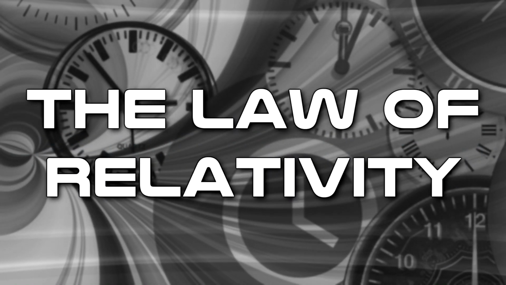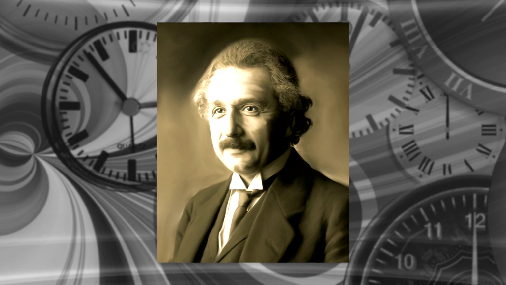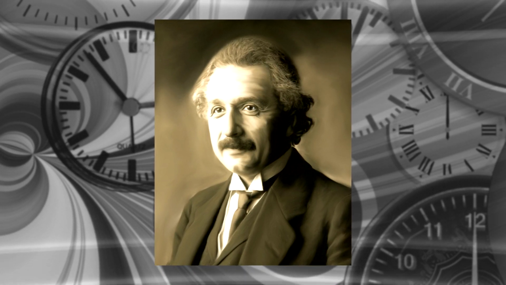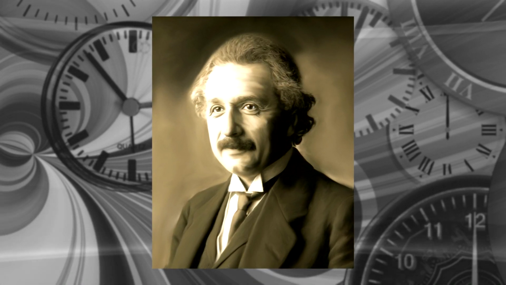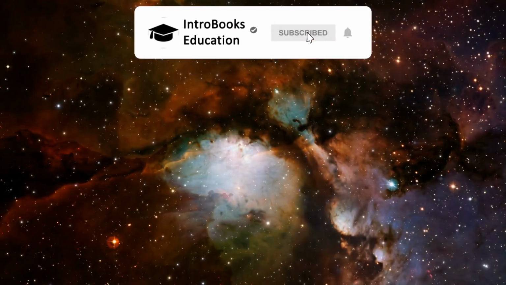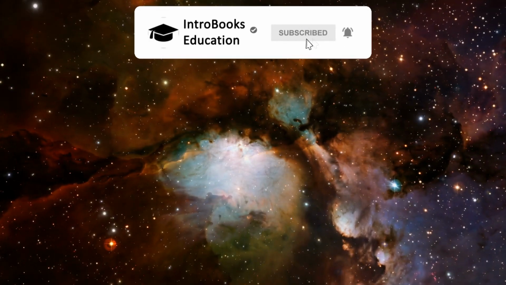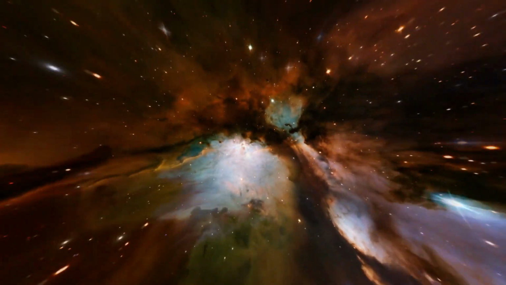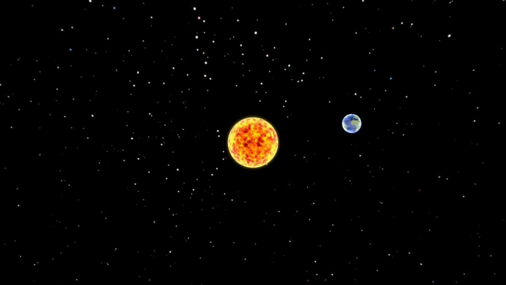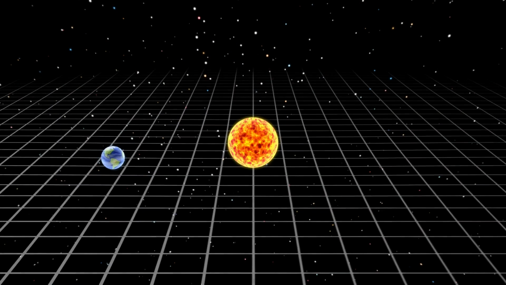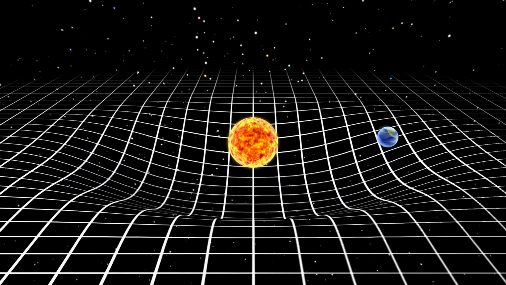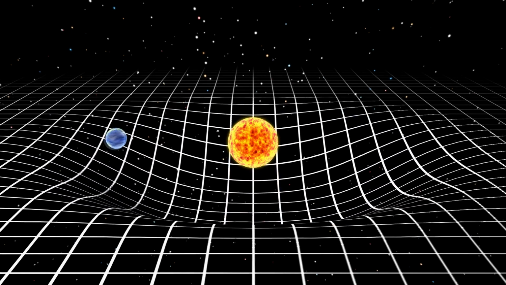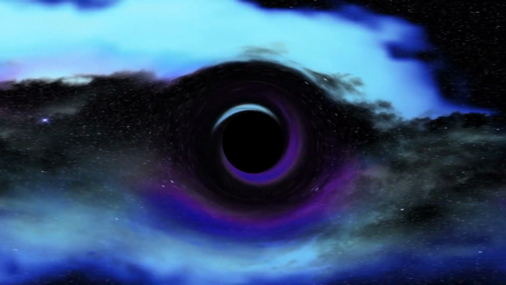Law of Relativity. The Law of Relativity was put forth by Albert Einstein. The theory is made up of two parts: the Special Theory of Relativity, which he published in 1905, and the General Theory of Relativity, which was published in 1916. According to Einstein, the Law of Relativity states that all of motion must be relatively defined, taking a frame of reference. This shows that space and time are relative rather than just an absolute concept.